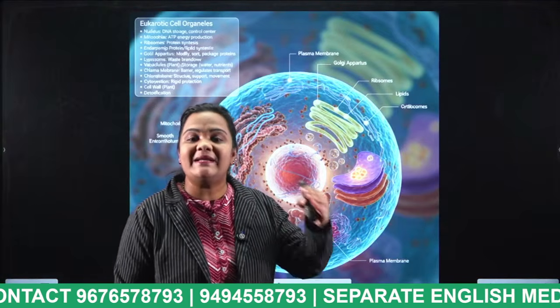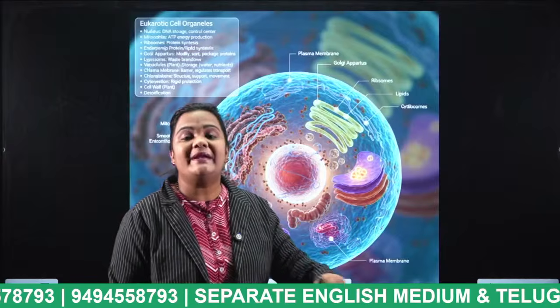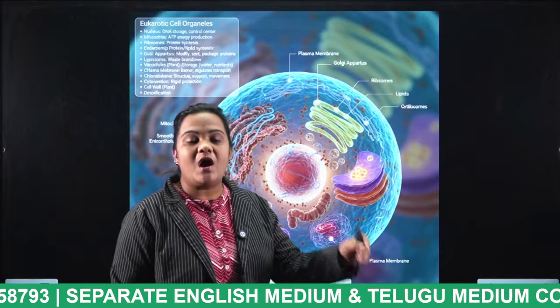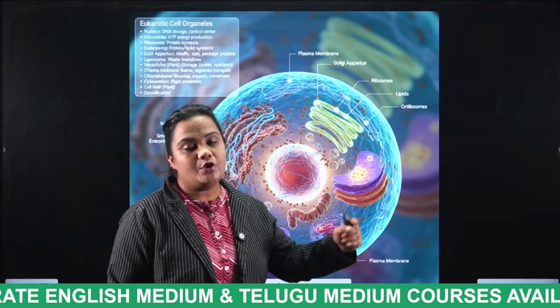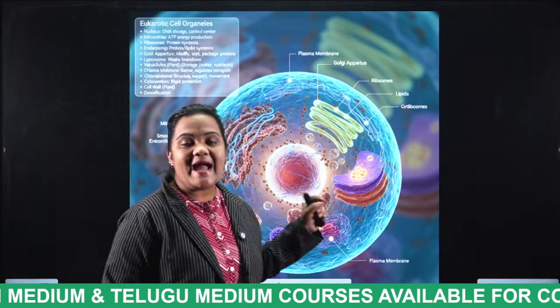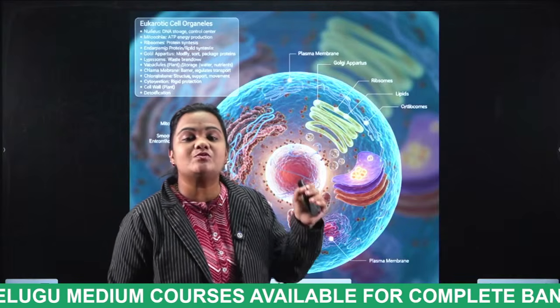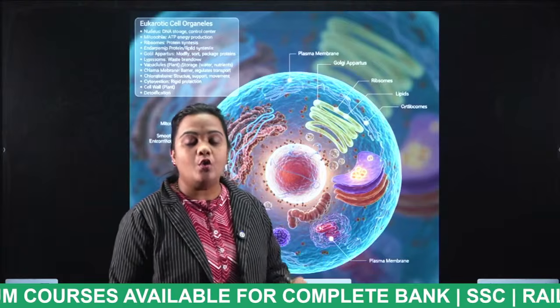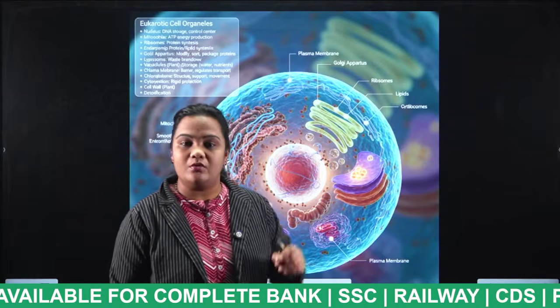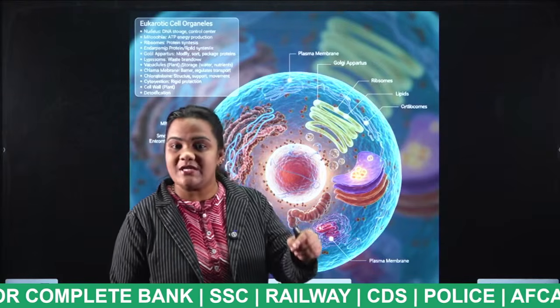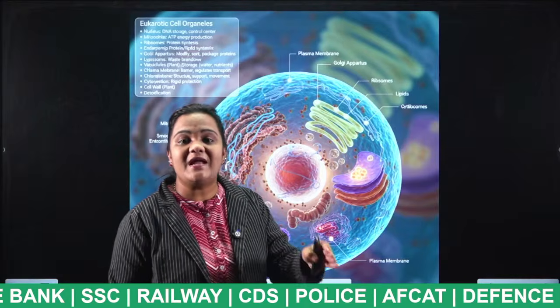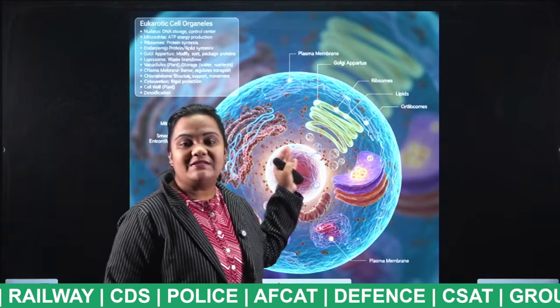So many cells make one tissue, many tissues make one organ, and many organs make up one human body. Cell is the smallest unit of our body. Who discovered this cell? Robert Hooke. In which year? All of you mention your answer in the comment section. In which year did Robert Hooke discover this cell?